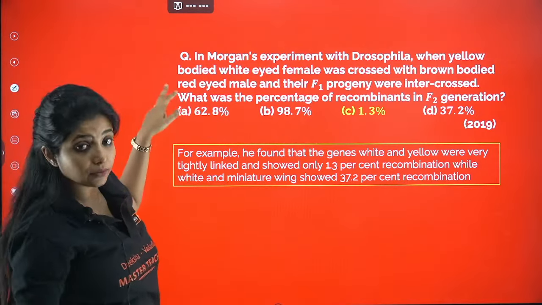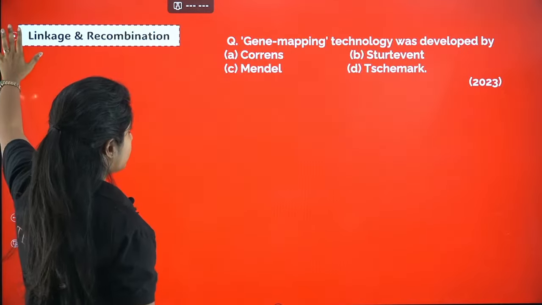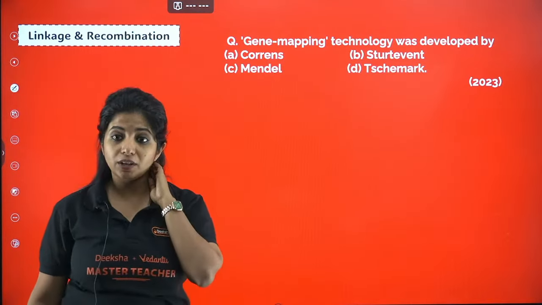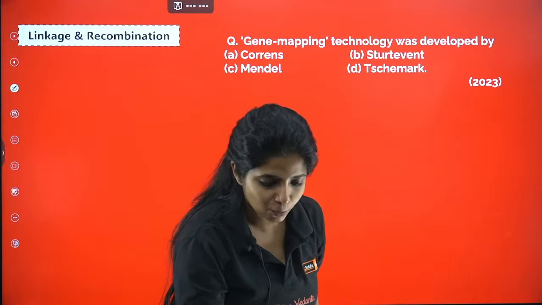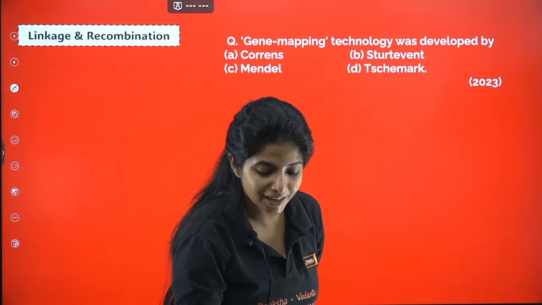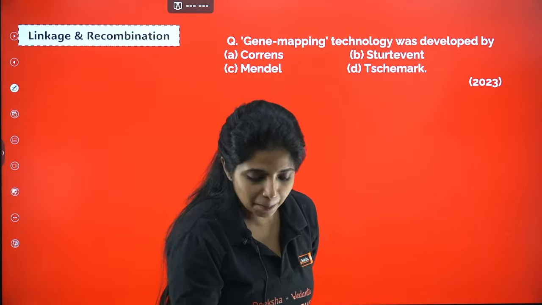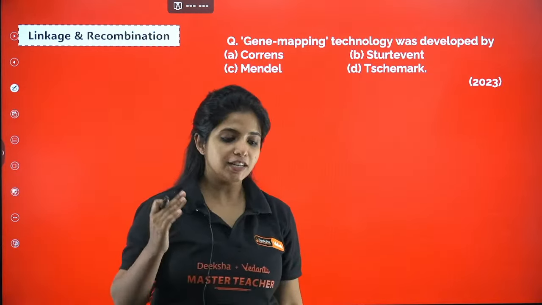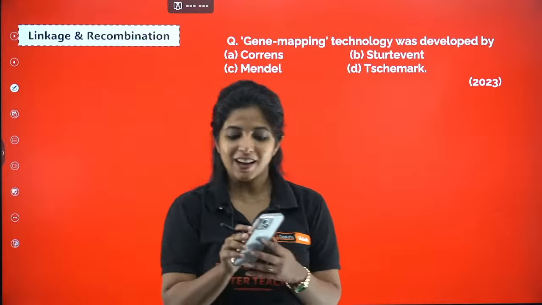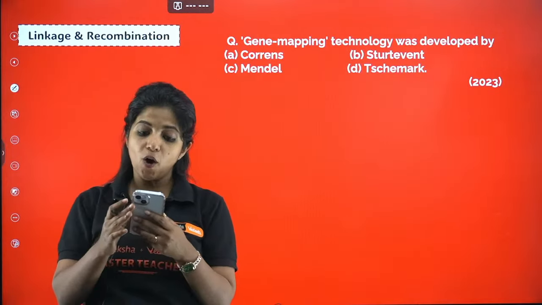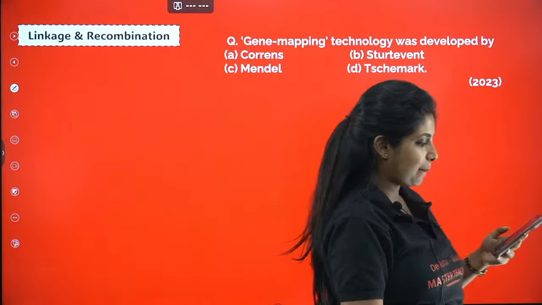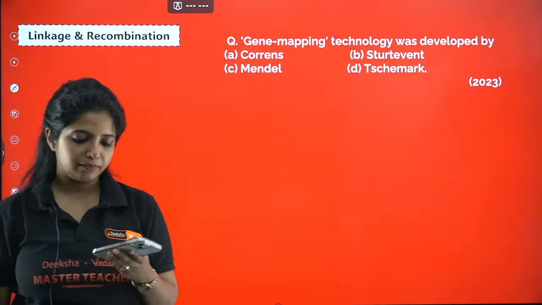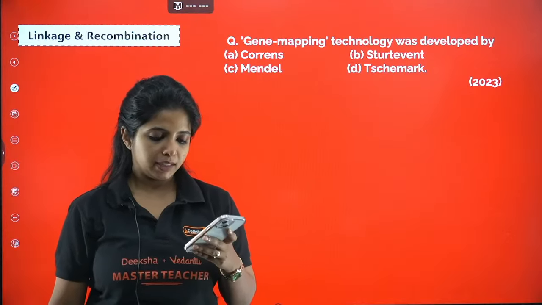Also, one very important thing. Okay. Now, do I have any other question? Yes. Try to solve this question. Gene mapping technique or technology was developed by Correns, Sturtevant, Mendel or Schemark. Gene mapping was developed by? This is an easy question, right? Very easy question.